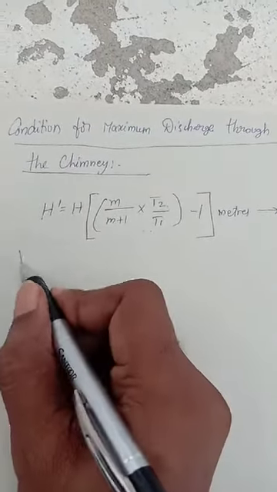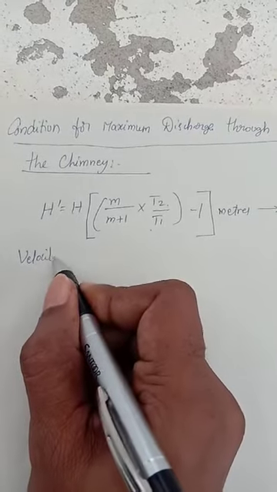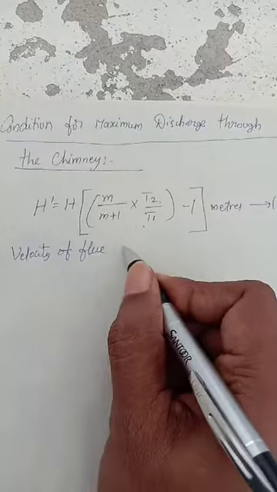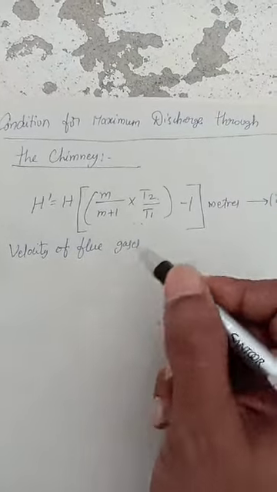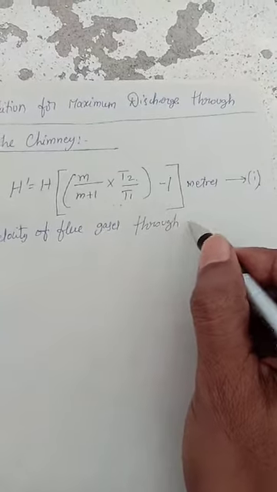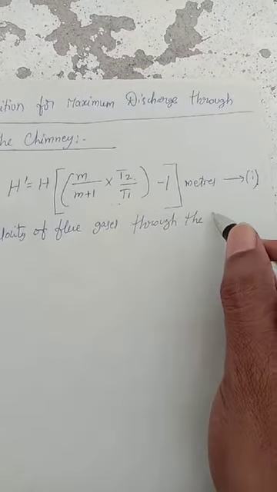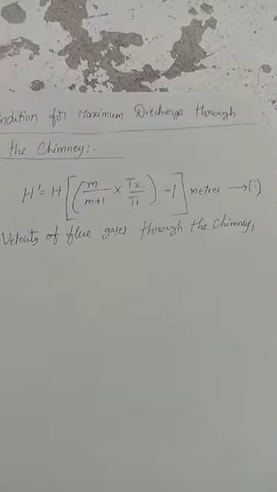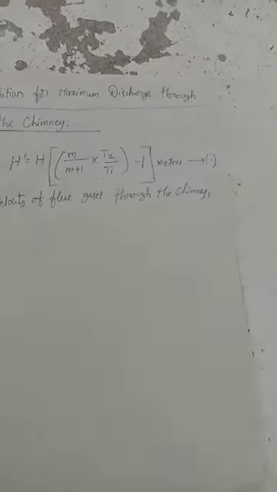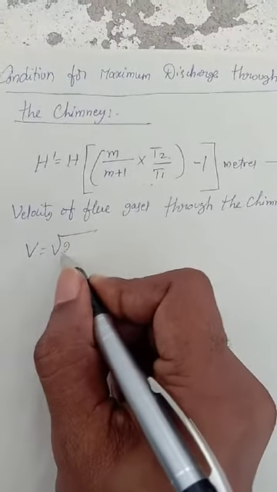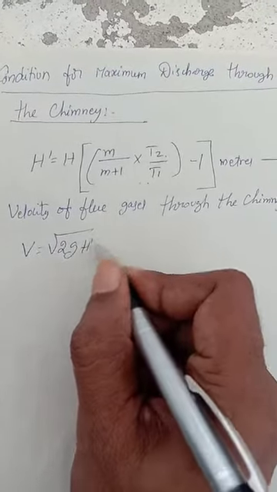Now we go for velocity of flue gases through the chimney. Now here write down V is equal to root of 2g H dash.